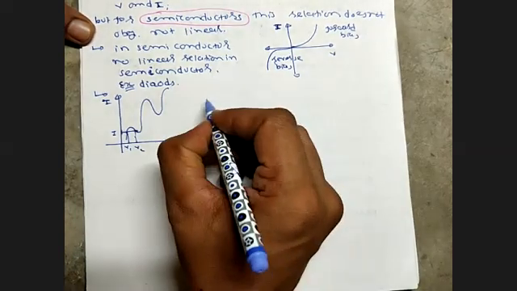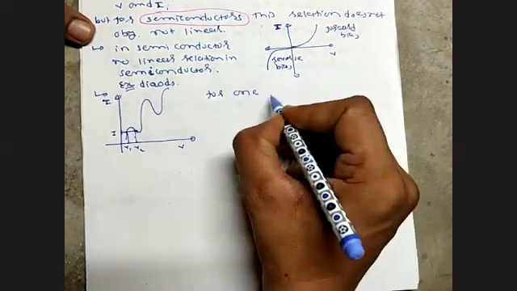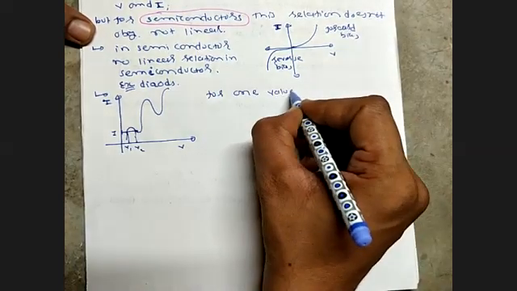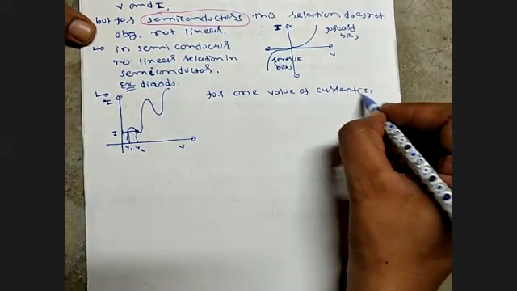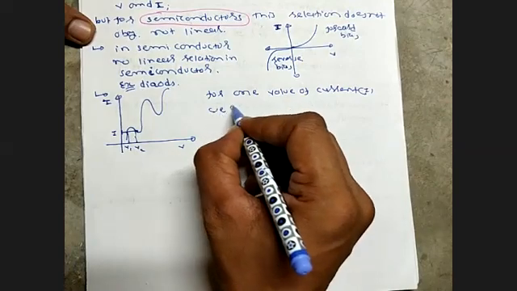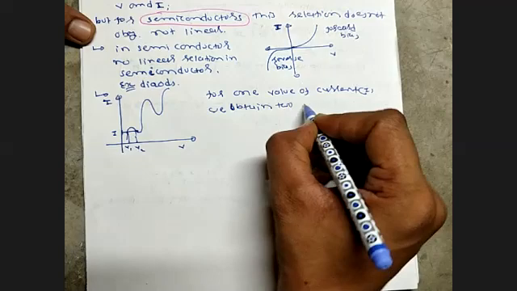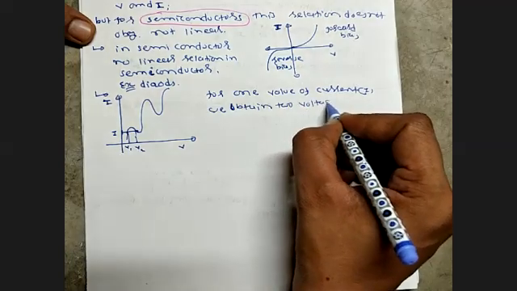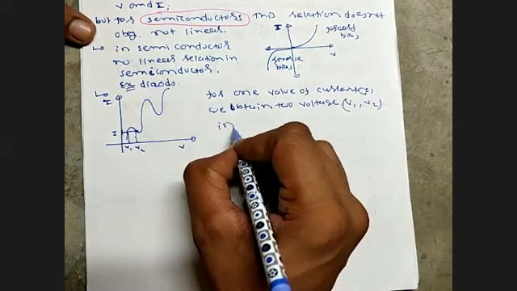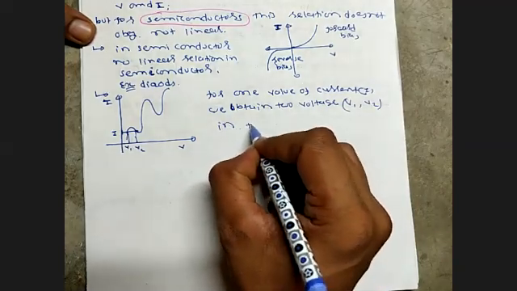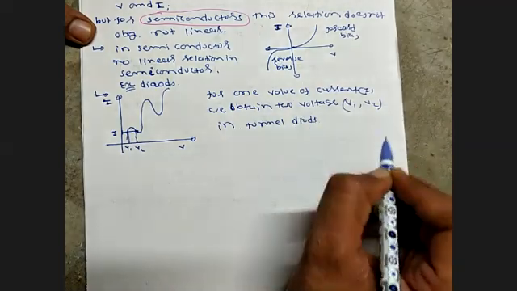For one value of current we obtain two voltages, V1 and V2. This happens in tunnel diodes.